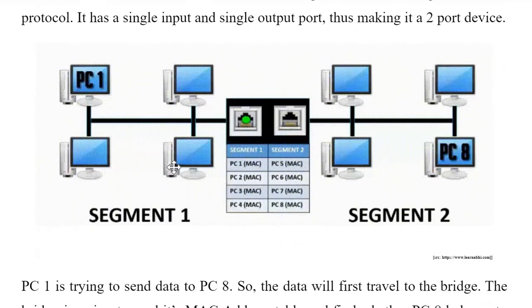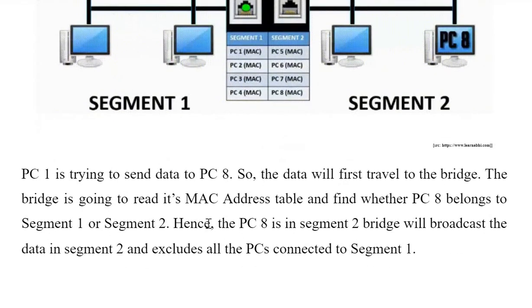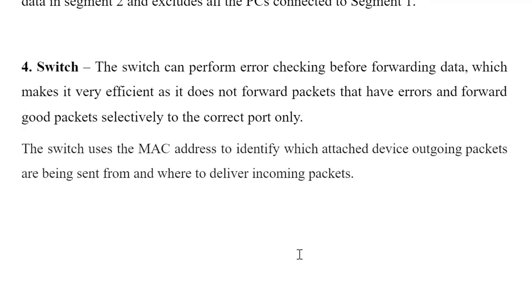Okay, so this is about bridge. This is what I have written here. PC1 is trying to send data to PC8, so data will first travel to bridge. The bridge is going to read its MAC address and find whether PC8 belongs to segment 1 or segment 2. Since PC8 is in segment 2, bridge will broadcast the data in segment 2 and exclude all the PCs connected to segment 1. Okay, so next is our switch.